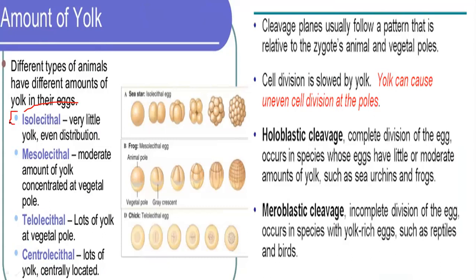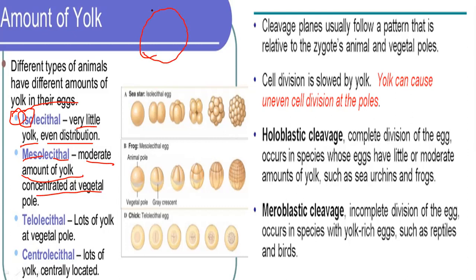So there are four types of egg cells, like isolecithal. Isolecithal means very little yolk that is evenly distributed. Iso means same, lecithal means yolk. Mesolecithal means a moderate amount of yolk, but concentrated at the vegetal pole. Okay, what is the vegetal pole?